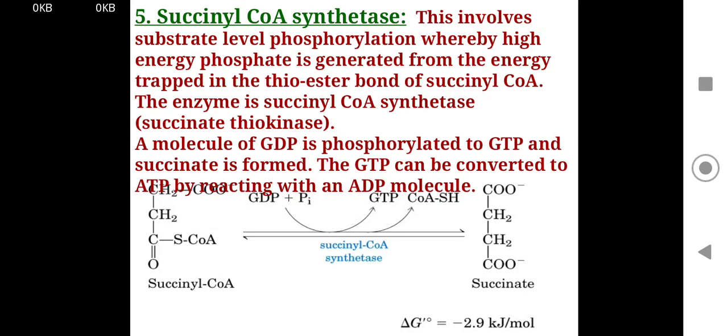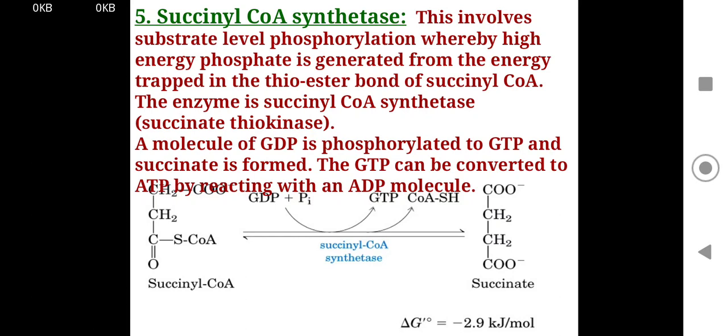Succinyl-CoA synthetase. This involves substrate level phosphorylation. In glycolysis we have also seen substrate level phosphorylation. In the TCA cycle, succinyl-CoA synthetase carries out substrate level phosphorylation, whereby a high energy phosphate is generated from the energy trapped in the thioester bond of succinyl-CoA.